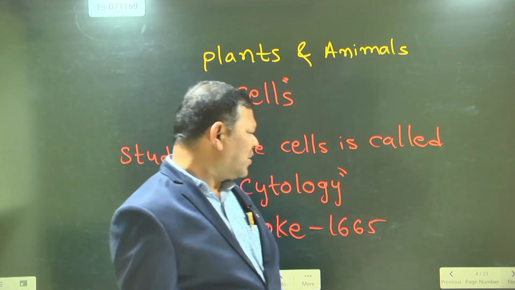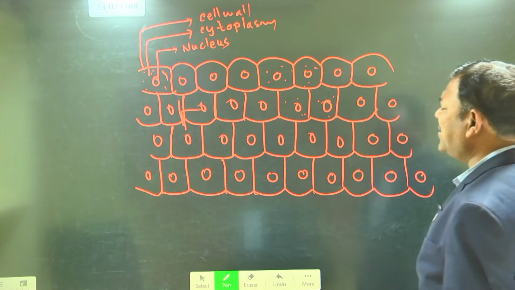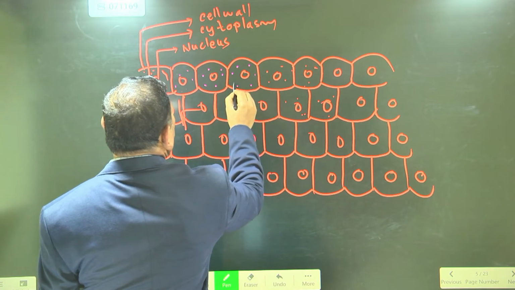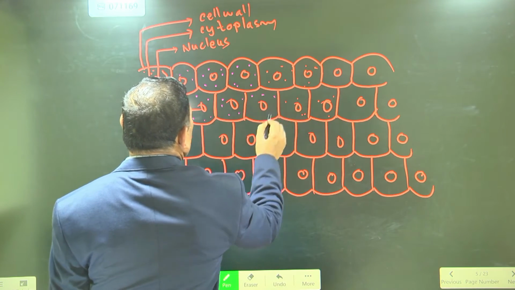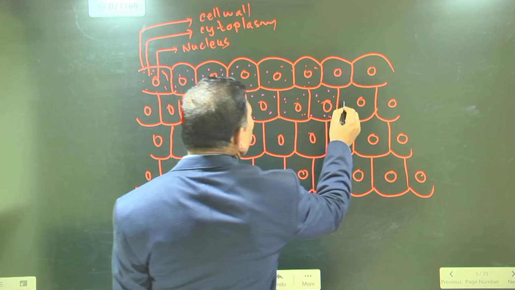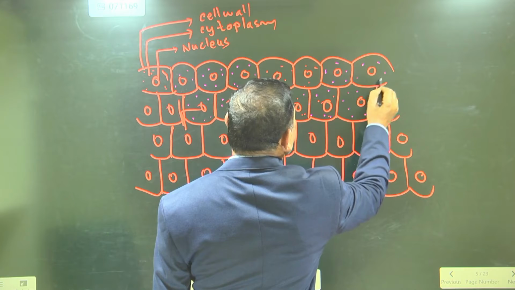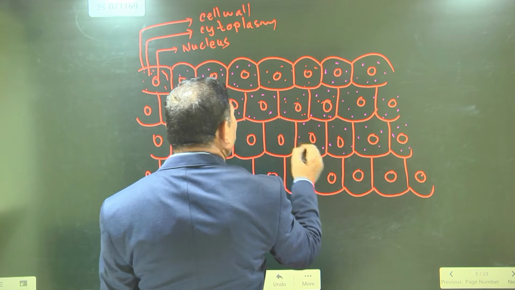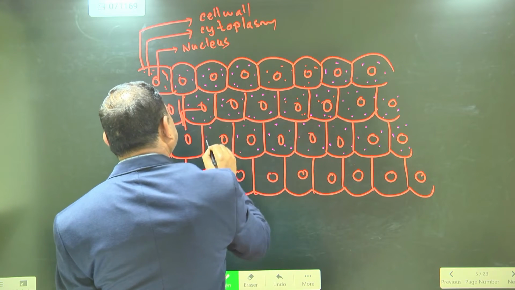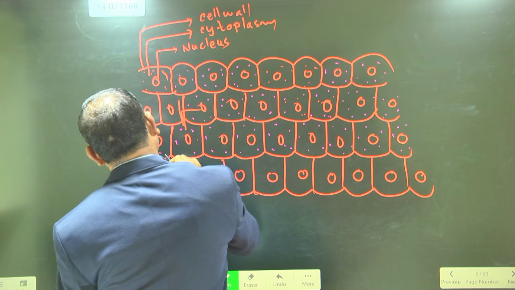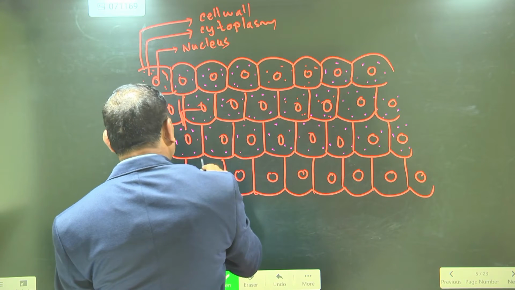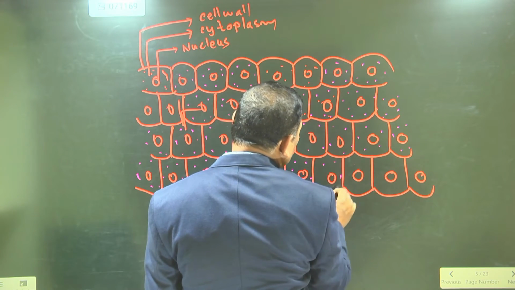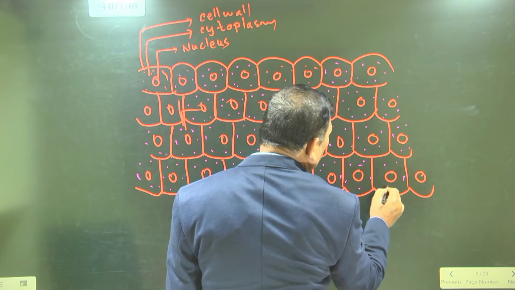He observed slices of cork, and each cell looked like a compartment-like structure. He gave each compartment the name cell. The word cell is derived from the Latin language, and it means little room.